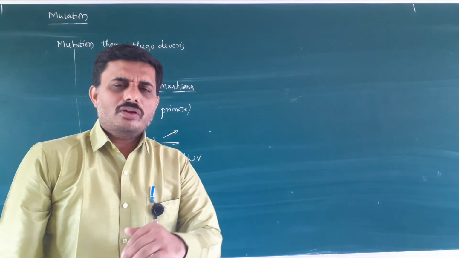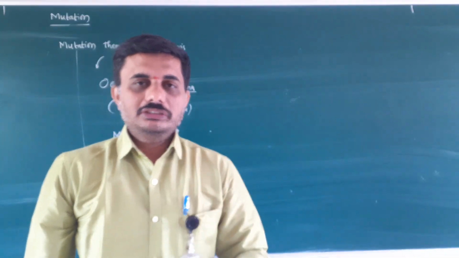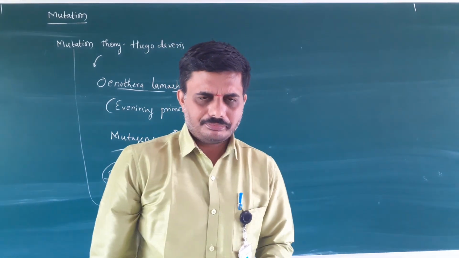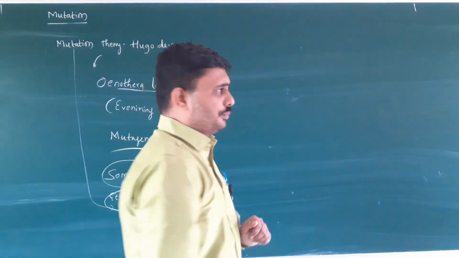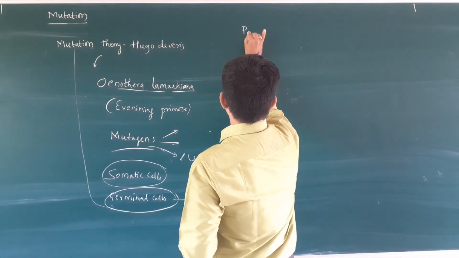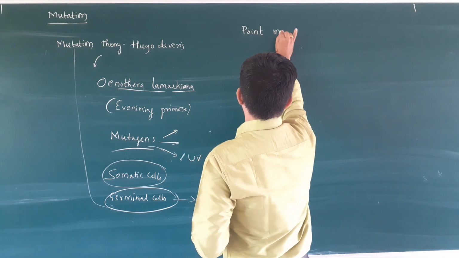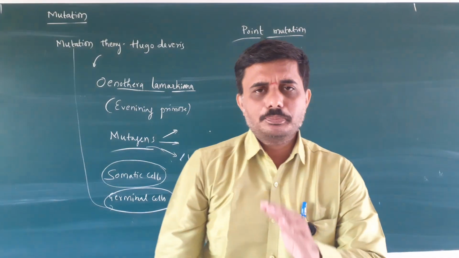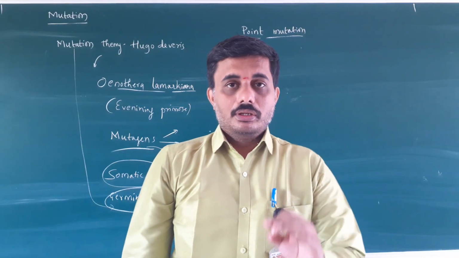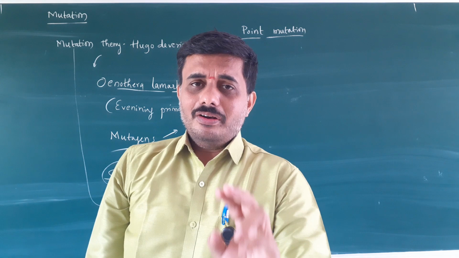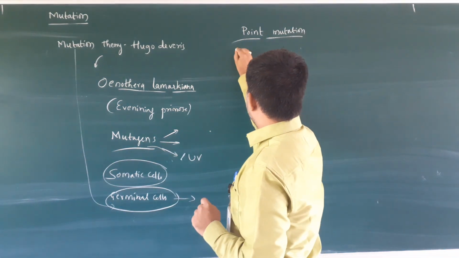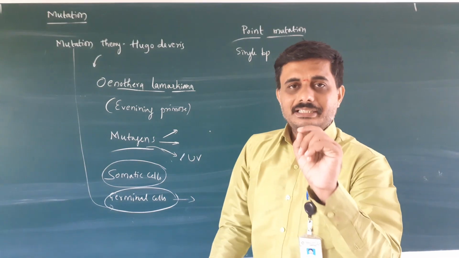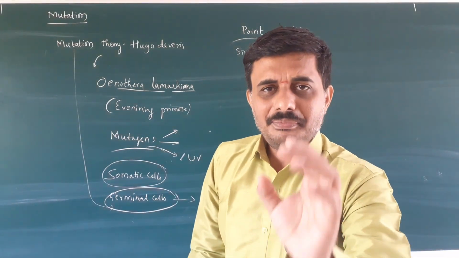Mutations are of many types, like nonsense mutations, missense mutations and many more. For this syllabus, we have two types of mutations. One is called point mutation. Point mutation is the change in a single base pair leading to the mutation.